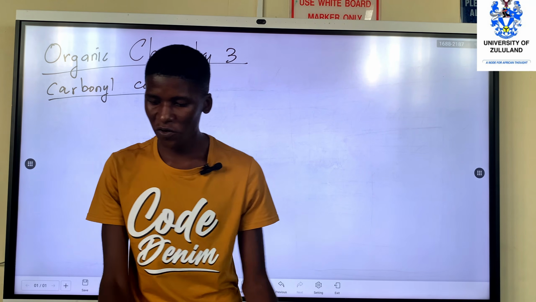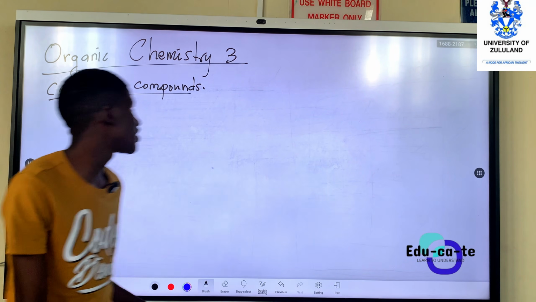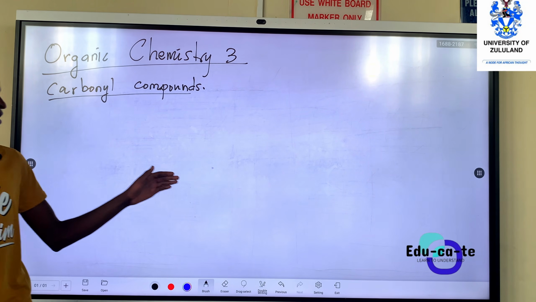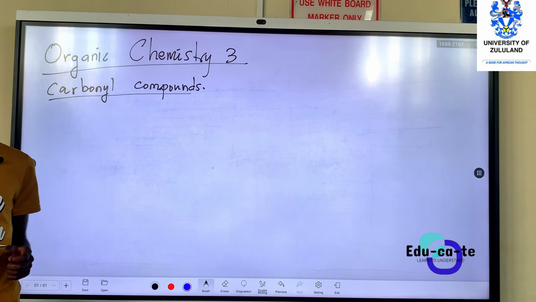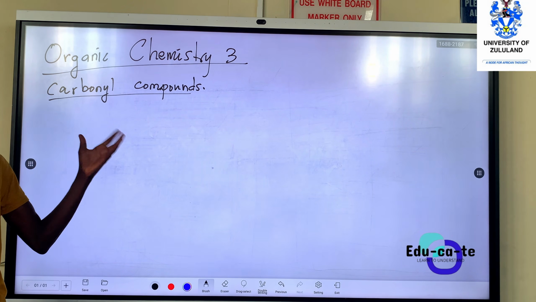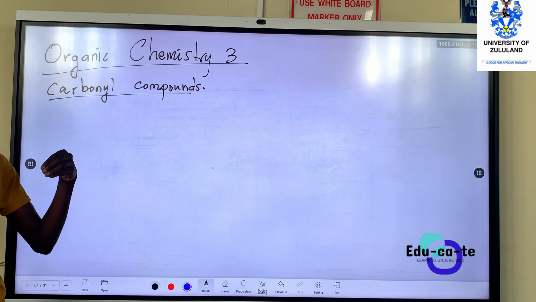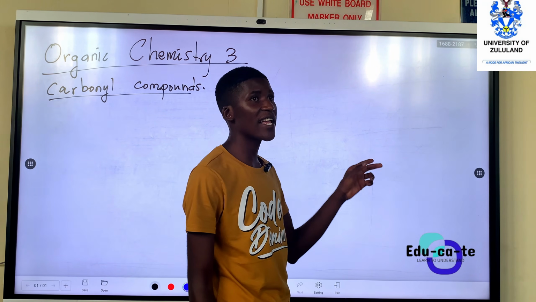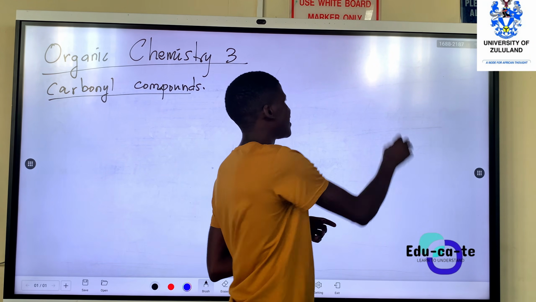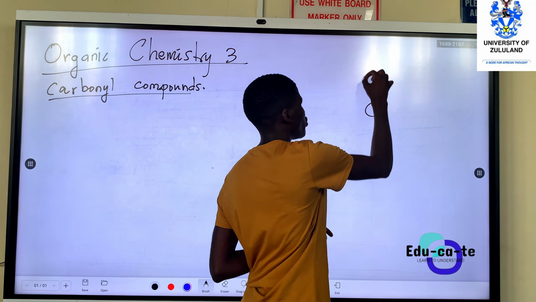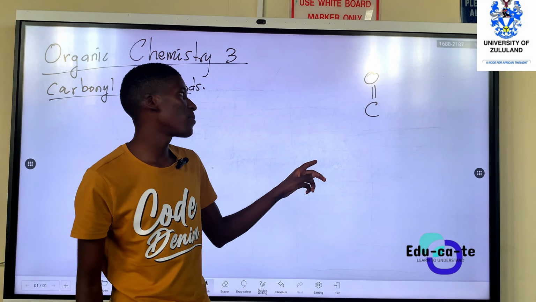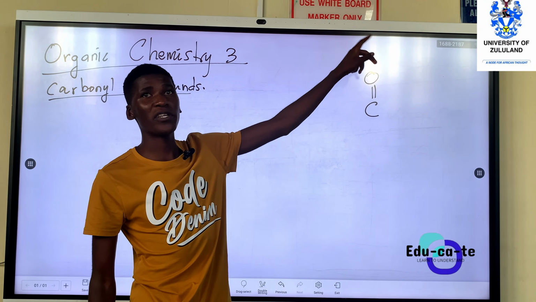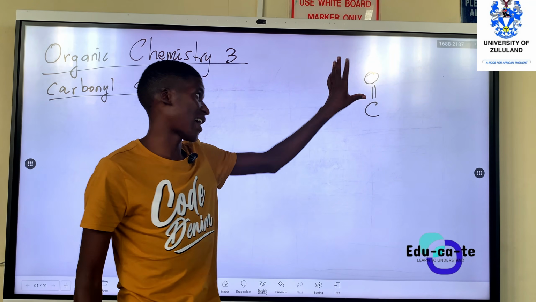So when we say that we've got a carbonyl compound, it simply means it's a compound that contains a carbonyl group. So the organic compound that has got a carbonyl group in it. Masikhuluma nge-carbonyl group, sikhumbule ukuthi a carbonyl group simply is a carbon that has got a double bond to an oxygen. So masikhuluma nge-carbonyl group is just a carbon double bond oxygen. So that is a carbonyl group.